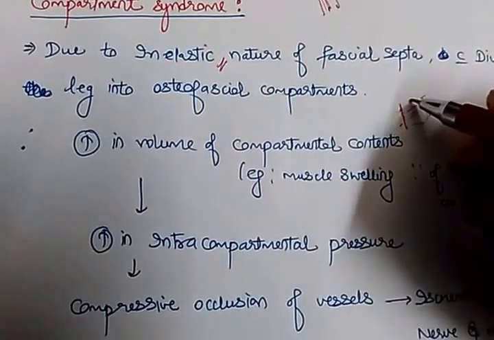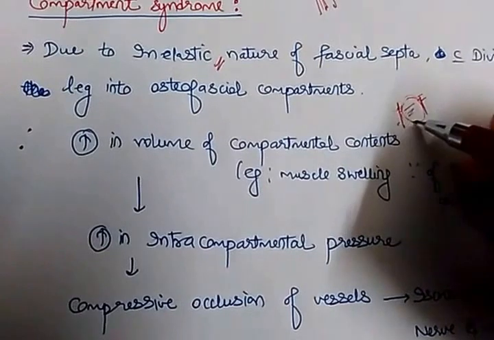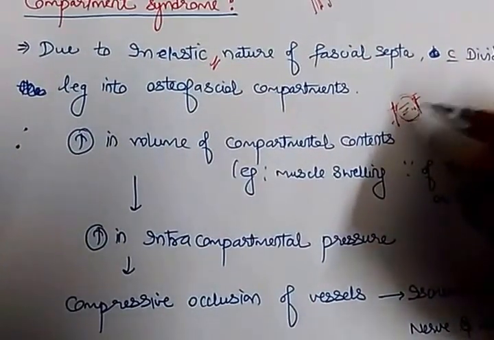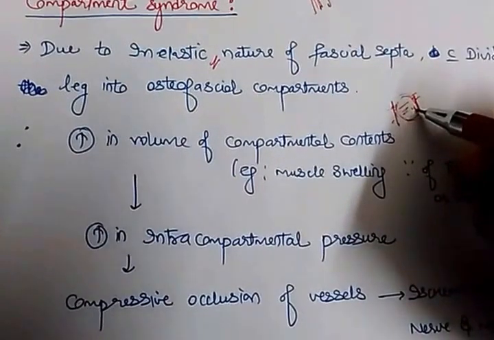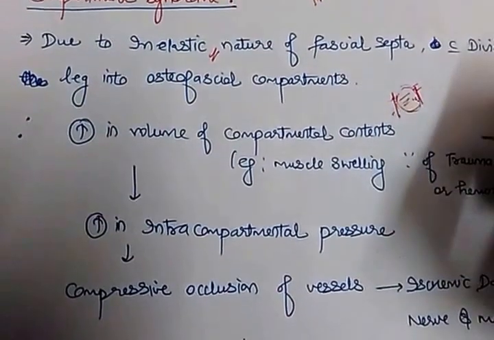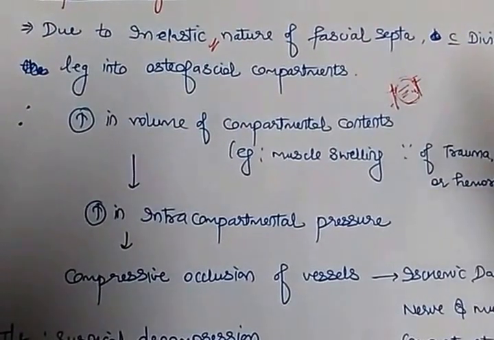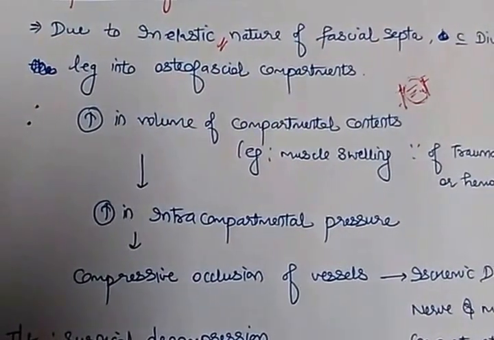So it will lead to compression and an increase in intracompartmental pressure here, which can cause compressive occlusion of the blood vessels, leading to ischemia. Okay, ischemia leading to nerve and muscle damage, causing compartment syndrome.